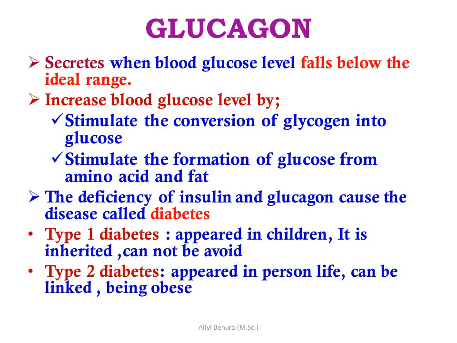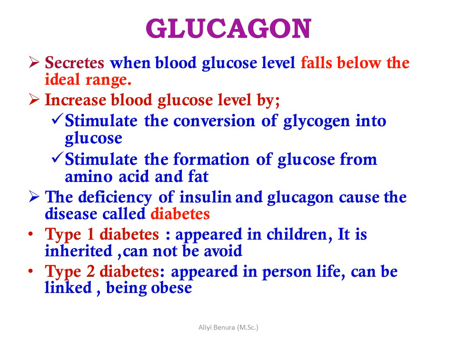Glucagon is secreted when blood glucose level falls below the ideal range. It increases the blood glucose level by stimulating the conversion of glycogen into glucose, and also stimulates the formation of glucose from amino acids and fats. The deficiency of insulin and glucagon causes a disease called diabetes.